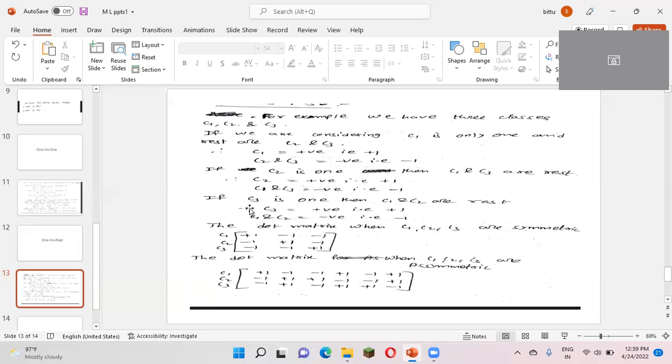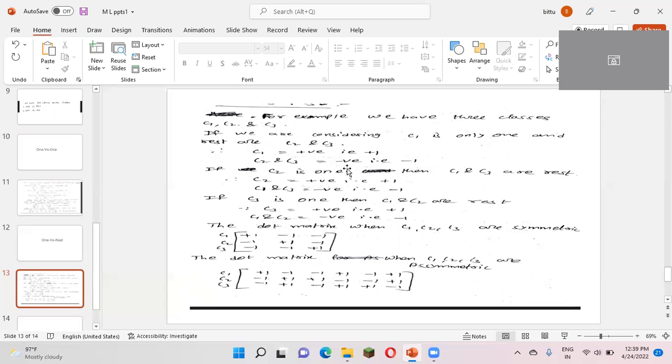So in the next step, I am considering C3 as one class and C1, C2 as the rest classes. The one class which I consider will be given a positive value, that will be +1. Okay. The rest classes C1 and C2 will be negative, and the value will be -1.